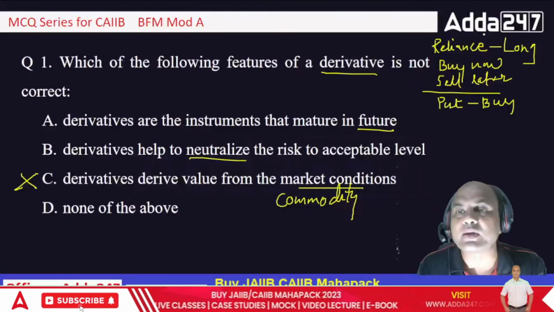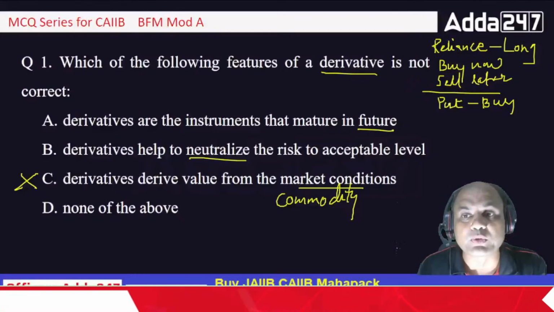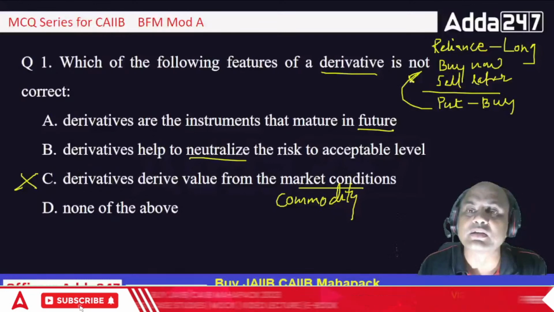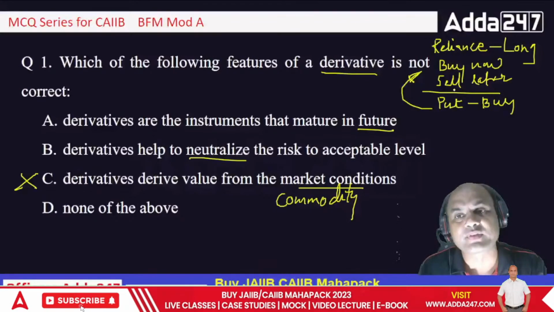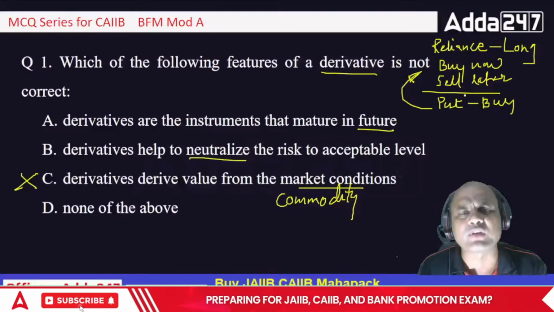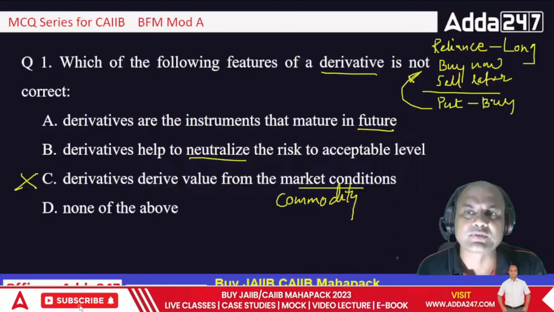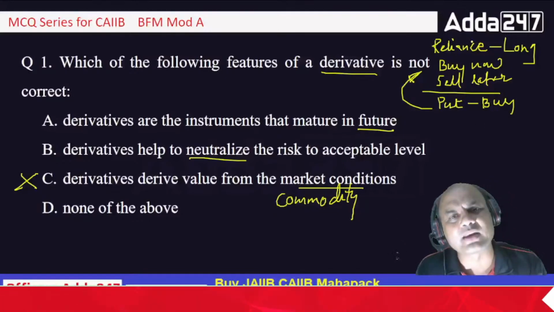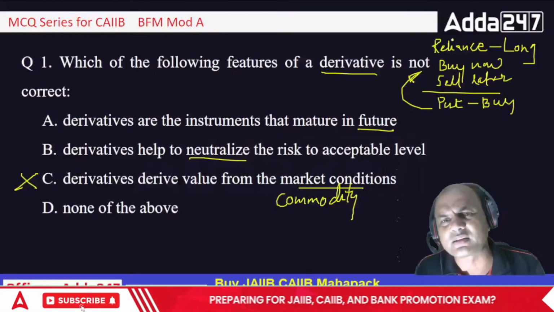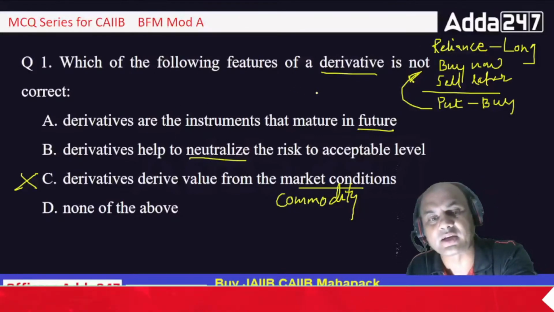Means what? Suppose I am having a Reliance share, so the Reliance share is known as the commodity. And what is the put option then? This put option derives the value from the Reliance share. It doesn't have its own existence. So for the existence of any call or put or swap, there are various types of derivatives. For any type of option or derivative, the commodity should be there. It can be Reliance, it can be dollar, it can be gold, it can be agri products, it can be anything. So the answer is C. Okay, is not true, that is C.